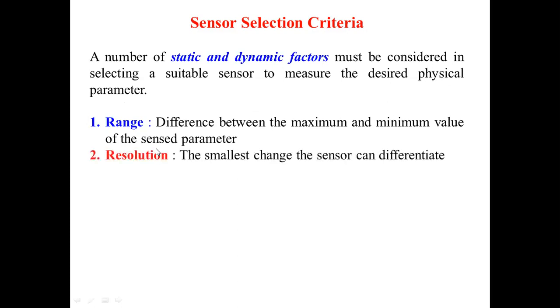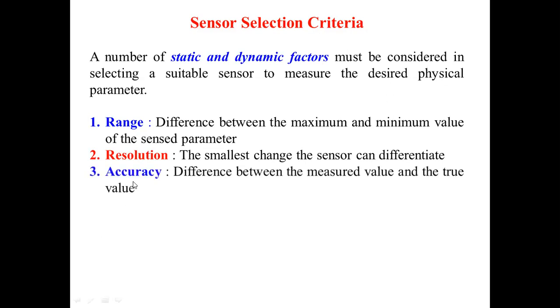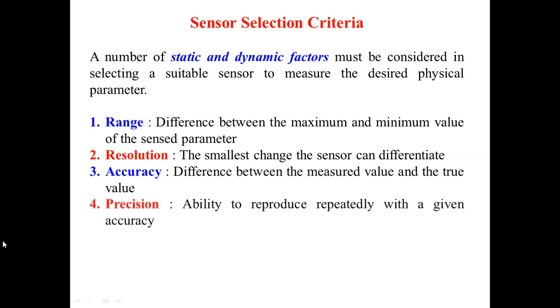Second, it is the resolution: the smallest change the sensor can differentiate. For every sensor, this very important criterion needs to be taken into consideration. Then third, it is the accuracy, differentiating the measured value and the true value. All these titles, whatever you are observing, you already studied in metrology or measurements. So I'm not going to discuss in detail, but you need to correlate all these terminologies with your sensor selection.